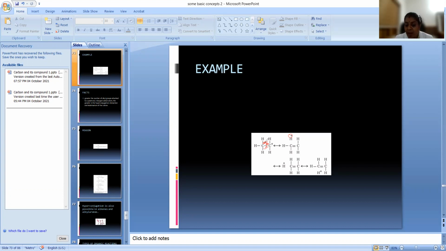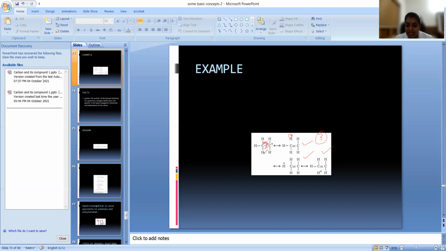The sigma bond is shifting to the carbon atom which has an empty p orbital, or which is in conjugation with a double bond. A double bond is not there here; we are discussing the case where there is an empty p orbital, the case of CH3CH2 plus. So in CH3CH2 plus we have 3 structures possible. The more the resonance structures, the more the stability.